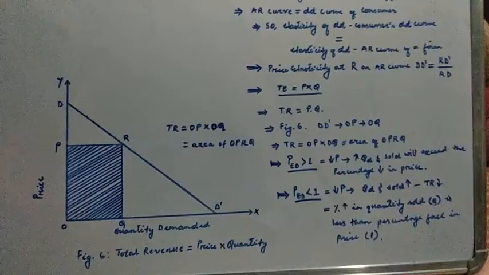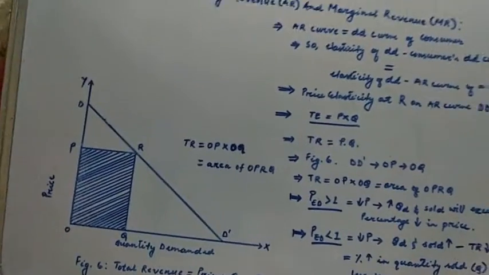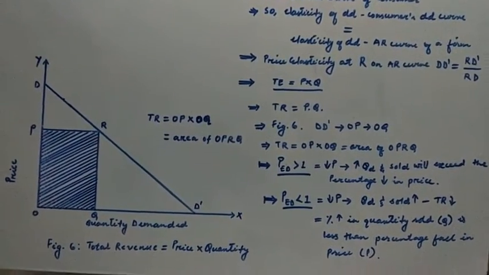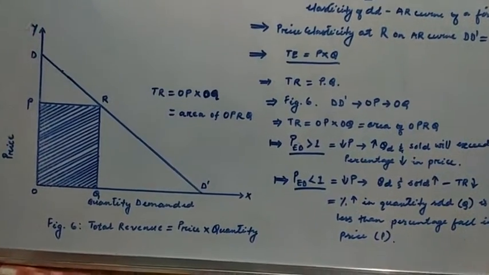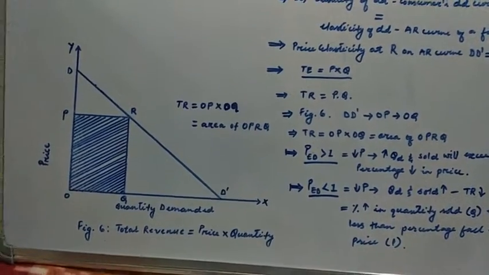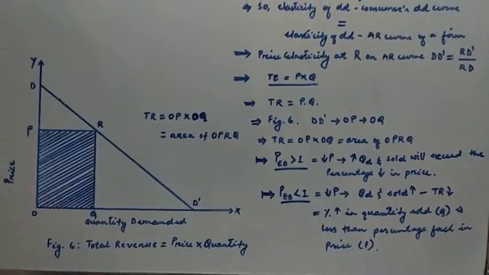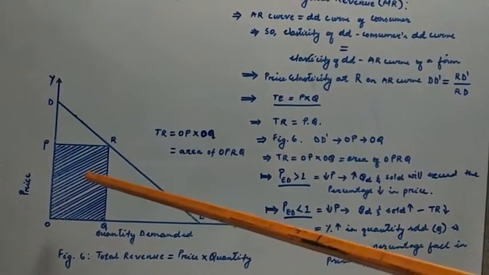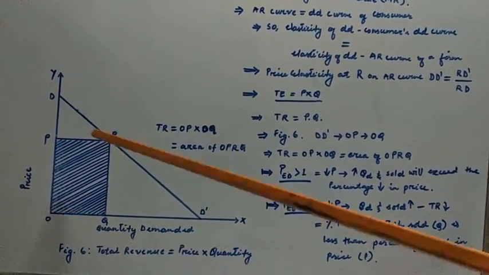So let us connect this discussion with the elasticity of demand. We have studied the price elasticity of demand: price elasticity greater than 1, price elasticity less than 1, and unitary elasticity of demand. We have also discussed how the total revenue, the shaded portion, is obtained.